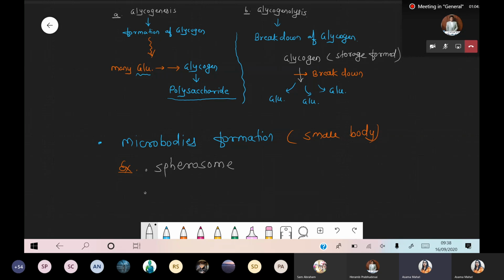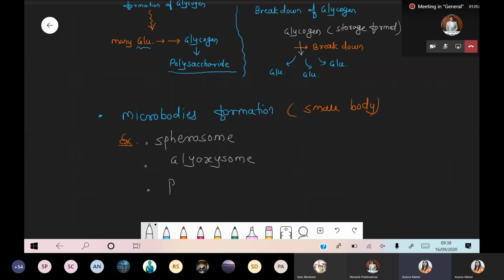Another microbody, that is glycosomes, and the 3rd microbody, that is peroxisome. Or simply we can say spirosome, or glycosome. These are the 3 examples of microbody which is formed by the activity of rough endoplasmic reticulum.